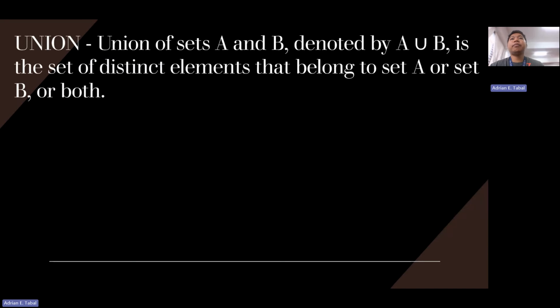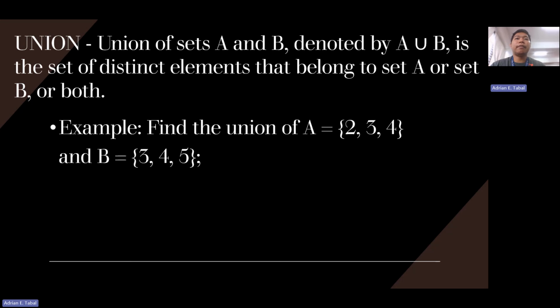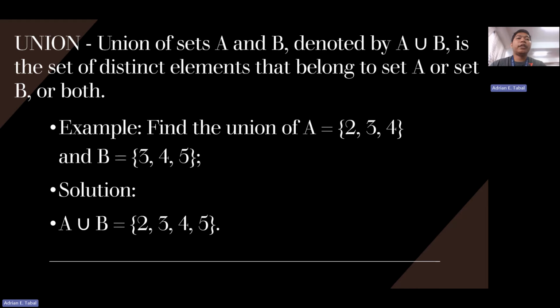Union of sets A and B, denoted by A ∪ B, is the set of distinct elements that belong to set A or set B or both. For example, we are going to find the union of A, which is equal to the set of 2, 3, 4, and B, which is equal to the set of 3, 4, 5. So how do we find the union of sets A and B? Solution: A union B is equal to 2, 3, 4, and 5.